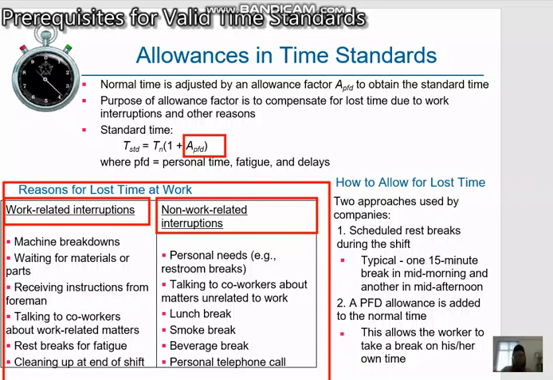So you can see that work-related interruptions include machine breakdowns, waiting for materials or parts, receiving instruction from the foreman, talking to co-workers about work-related matters, rest break for fatigue, and cleaning up at the end of the shift. And non-work related interruptions are personal needs, for example, the worker has to go to restroom breaks, talking to co-workers about matters unrelated to work, lunch break, smoke break, beverage breaks, personal telephone calls, and etc.